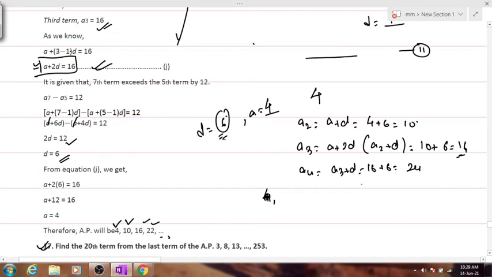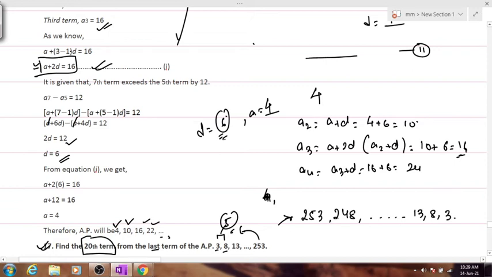Yes, sir. Chalo then. Now in this numerical you are asked to find out the 20th term from the last. From the last you have to find the 20th term. Clear? So the first term you will assume out here to be 3, right? Second term is this, but there's an easier way to do this. You can flip the series. What is the D over here? Anyone? It's 5. So if we flip the series, will we get 248 dot dot dot 13, 8 and 3?